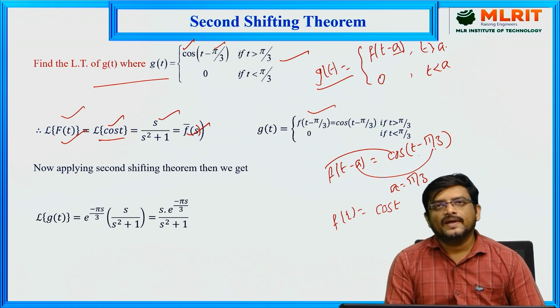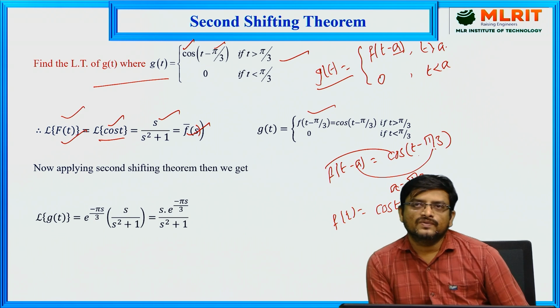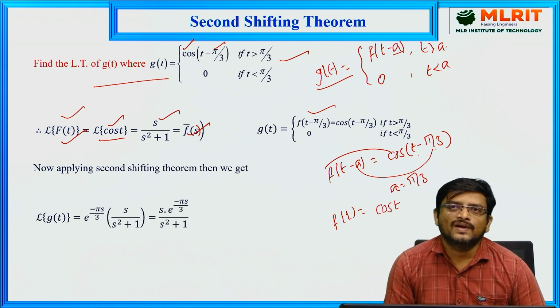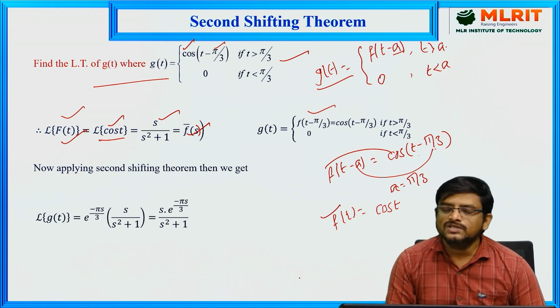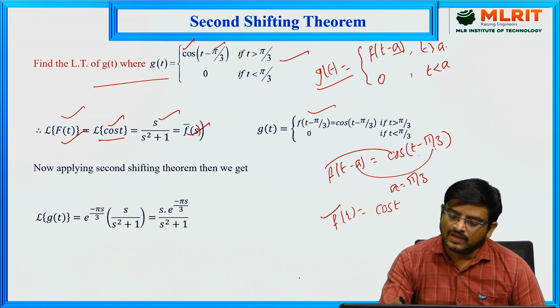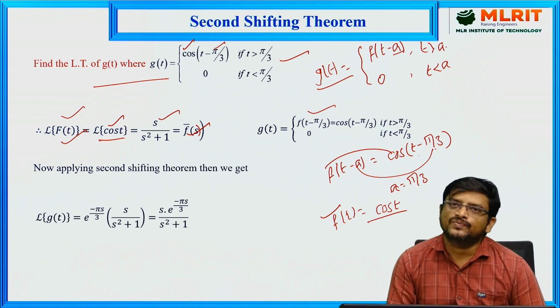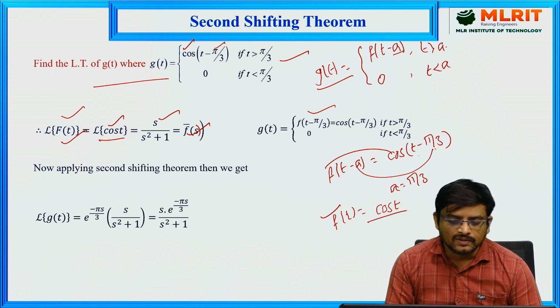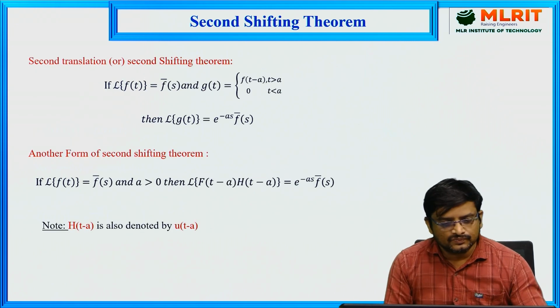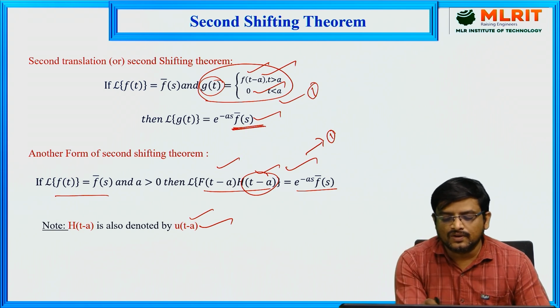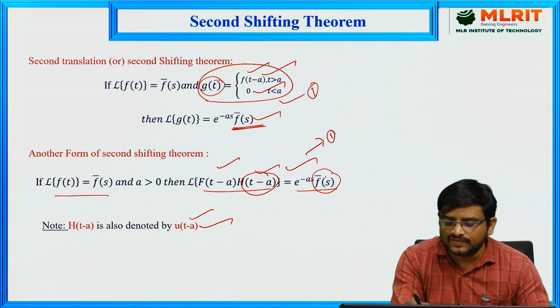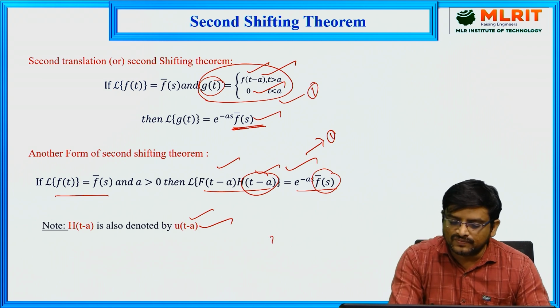So we compare the function g of t with the standard function and get the value of f of t minus a. From that f of t minus a, we get the value of f of t. Once we find f of t, we can get its Laplace transform. Why are we using this? We have the formula, where we see f bar of s here and f bar of s here also. How can you get this f bar of s here?